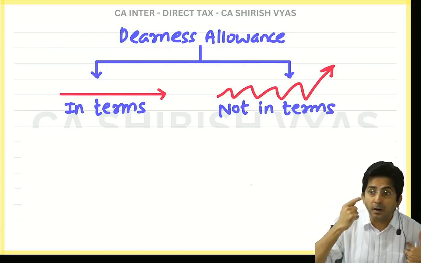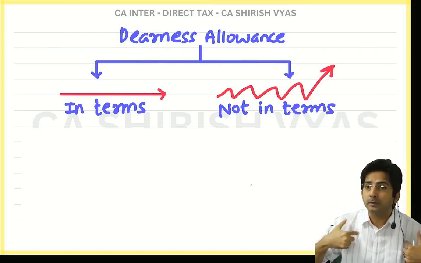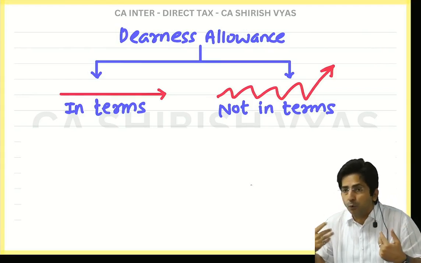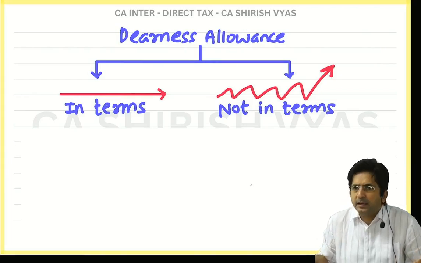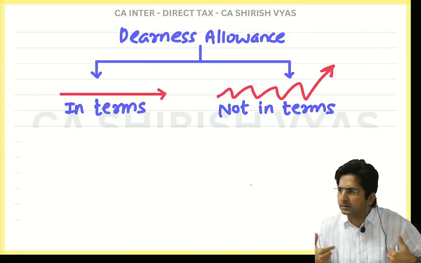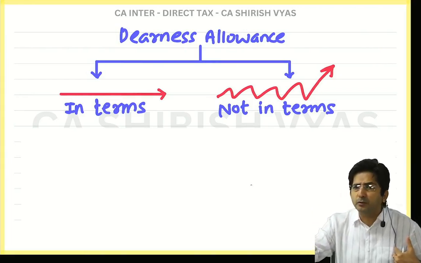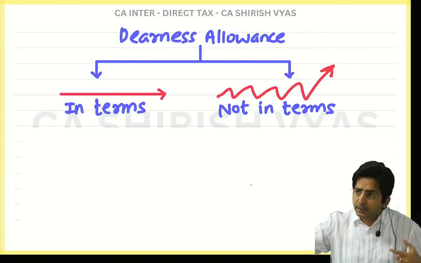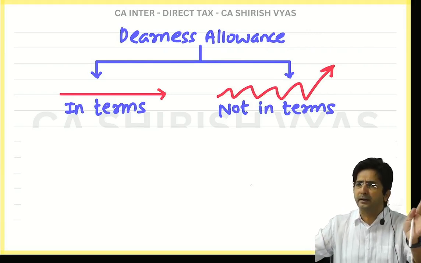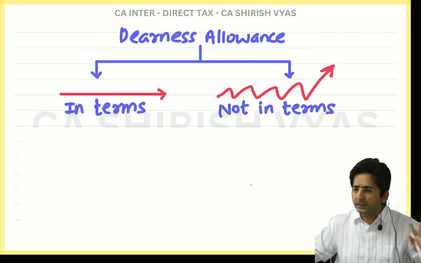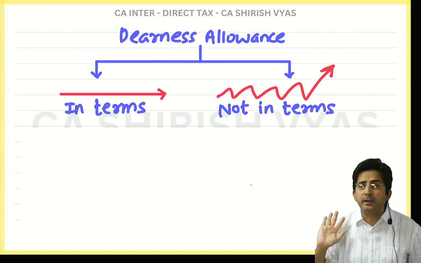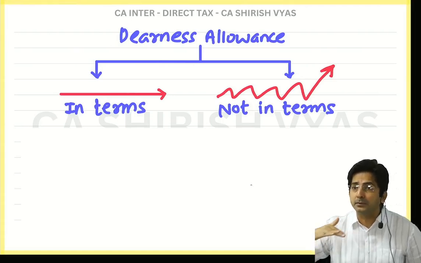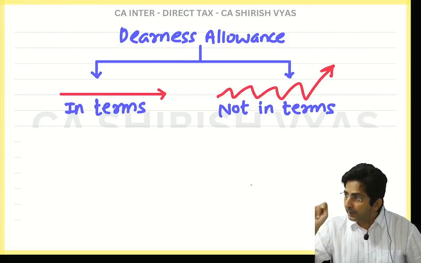Terms means rules. Every company has got its own rule. So if I am your boss, I will say, I will increase the dearness allowance as per my terms. It will not change according to the inflation. Even if there is a lot of inflation in the market, to hell with inflation. If I want to increase, I will increase. If I don't want to increase, I will not increase. It will go as per my terms. So that is called DA in terms.